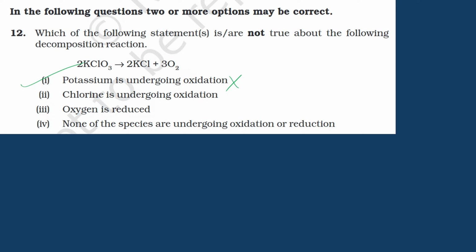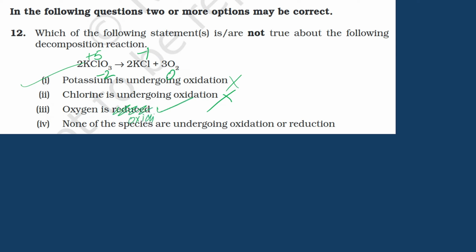There is no shortcut. We're going to have to go through the motions. We have to do it properly. This is +5 and this is going to -1. So this is also wrong. Oxygen is reduced. Oxygen reduced. Let's see. Here it's -2. Here it is 0. It's getting oxidized. So this is also correct then.